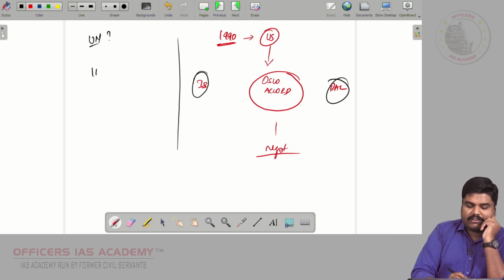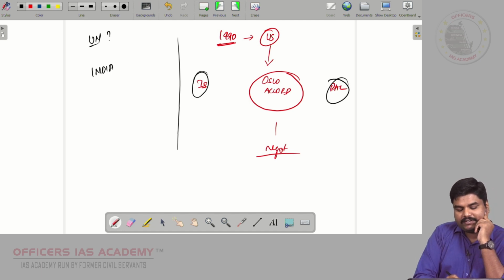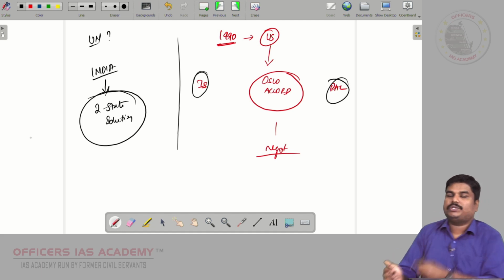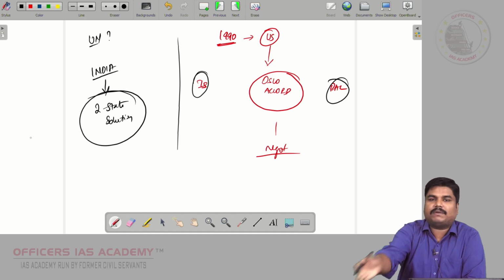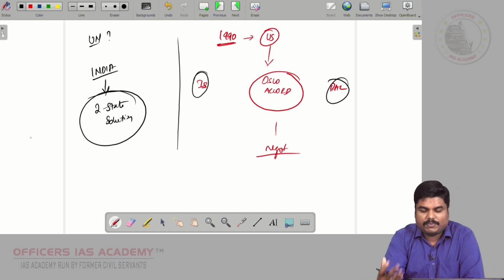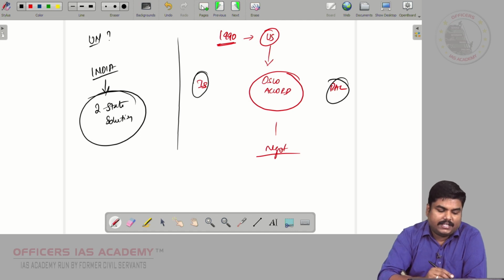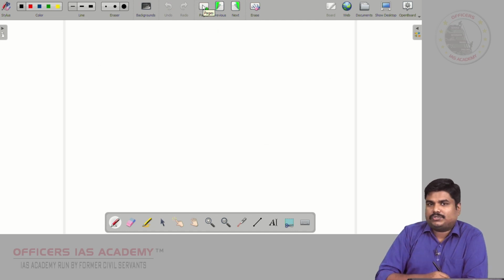Okay, what is the stand of India? India stands with the two-state solution. India wants Israel as well as Palestine to exist, and there should be peaceful negotiations. This is the stand of India. So now why was it in the news?